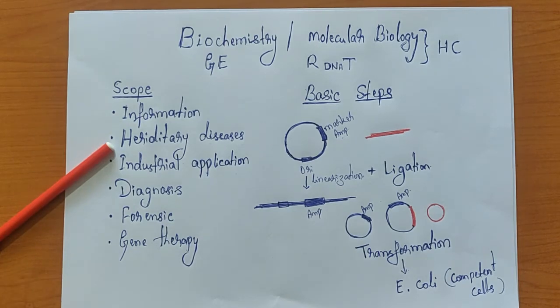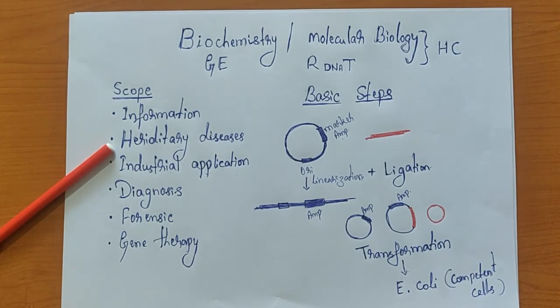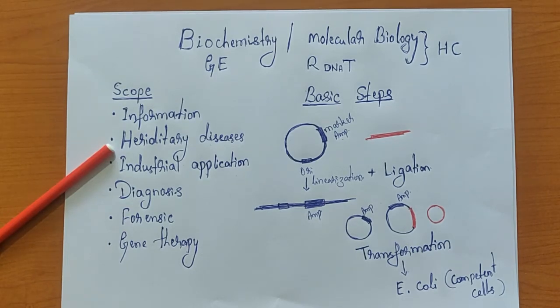In order to understand what sickle cell anemia and beta thalassemia are: since they are passed from one person to another, there is no cure for them. The only cure is to replace the mutated gene with a regular gene. That particular technique gives rise to another discipline called gene therapy. We also have muscular dystrophy and cystic fibrosis, all of which come under hereditary diseases.